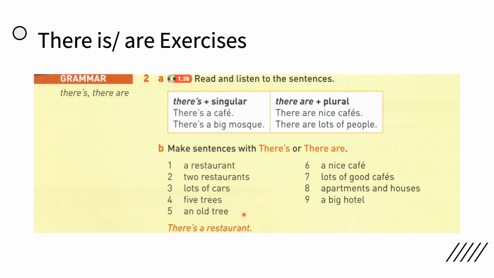Number 5, there is an old tree. Number 6, there is a nice cafe. Number 7, there are lots of good cafes. Number 8, there are apartments and houses. And the last one, number 9, there is a big hotel. I hope that you made the sentences correctly.